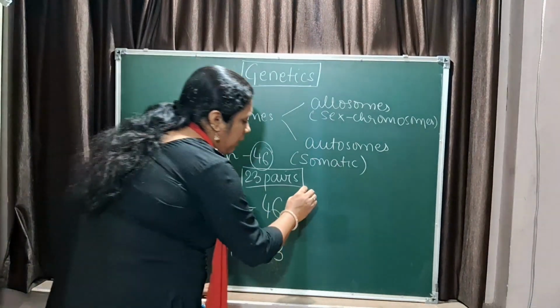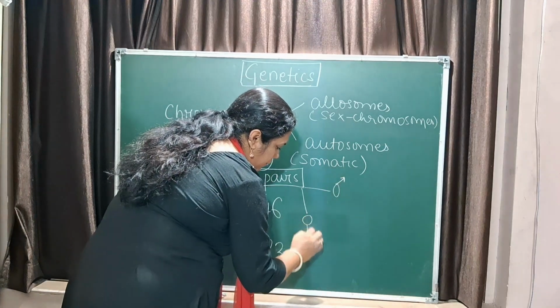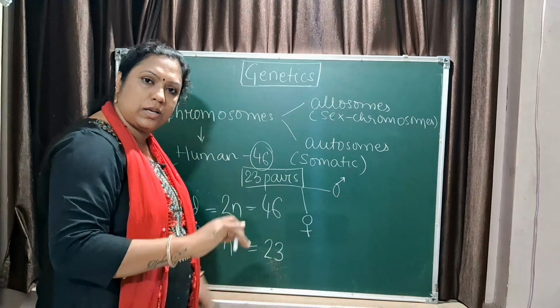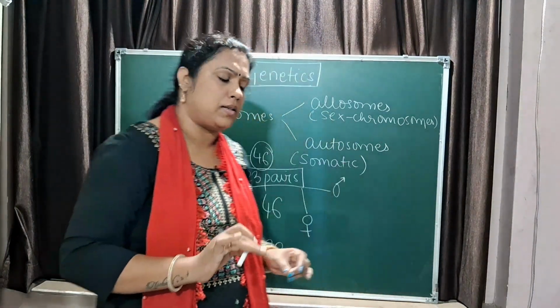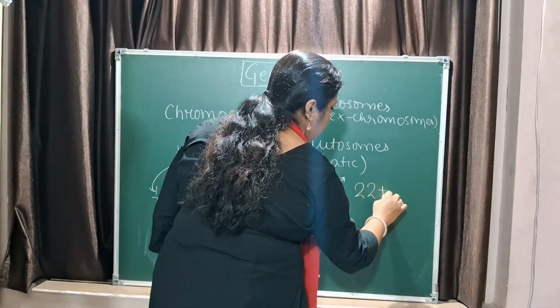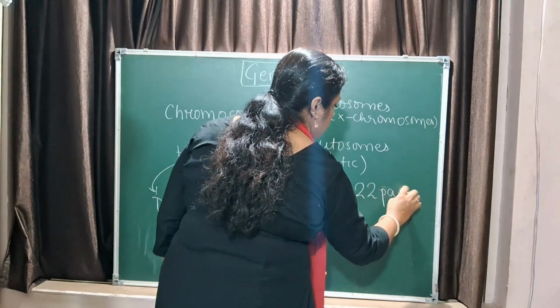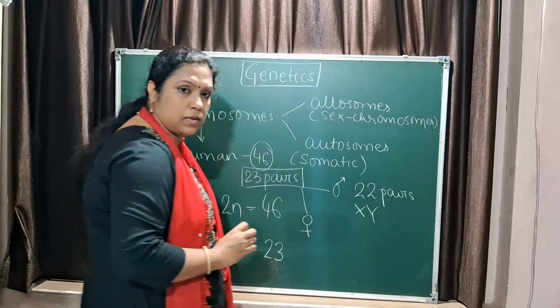Now, human beings have two genders, male and female. Male also has 46 chromosomes, that is 23 pairs, and female also has 46 chromosomes, that is 23 pairs. Male has 22 pairs of autosomes plus XY chromosomes.